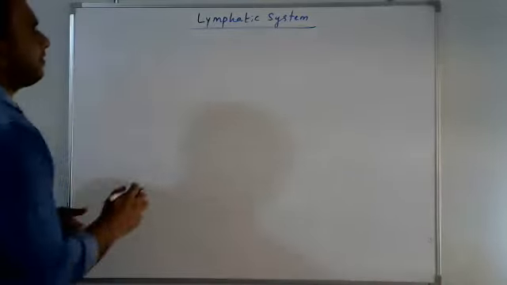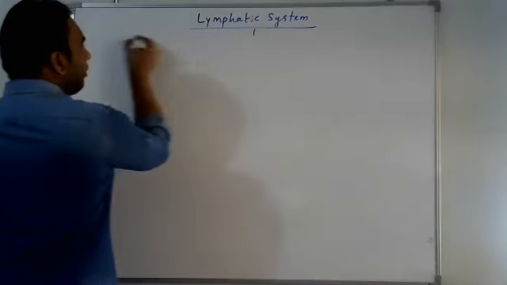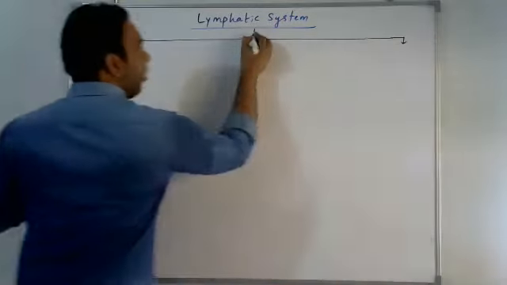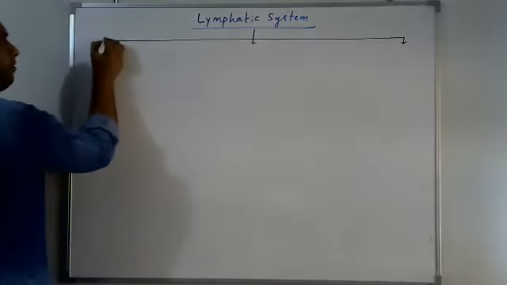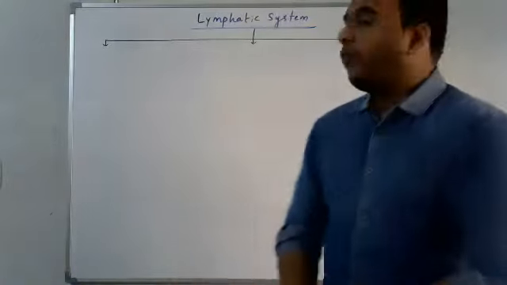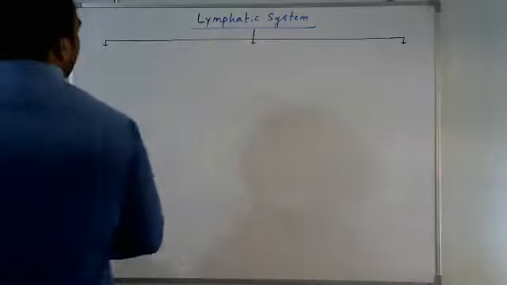This lymphatic system consists of three components. Number one, lymph fluid.